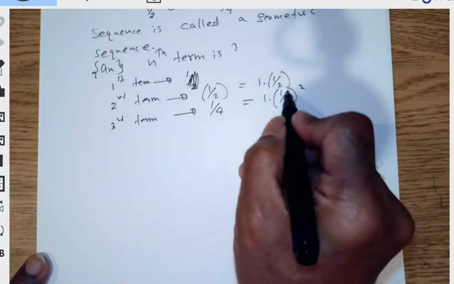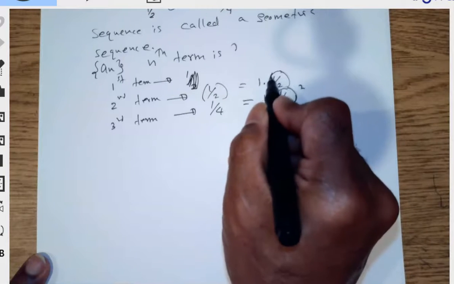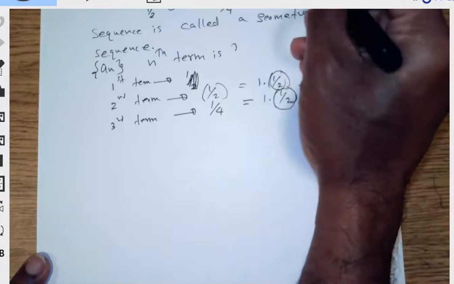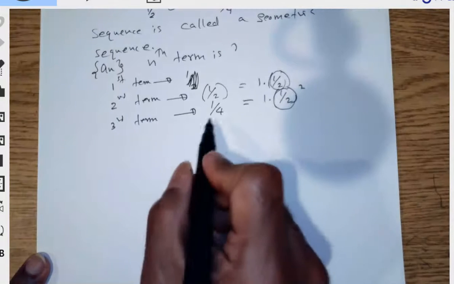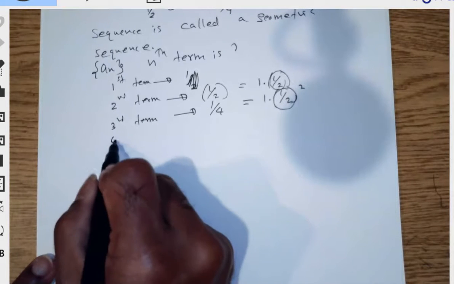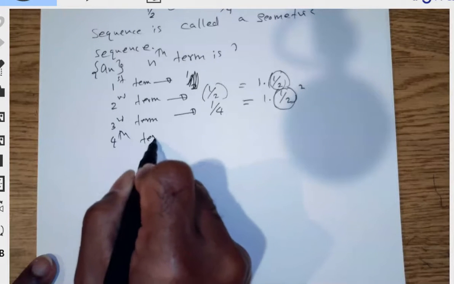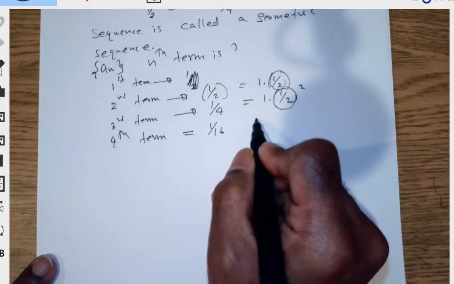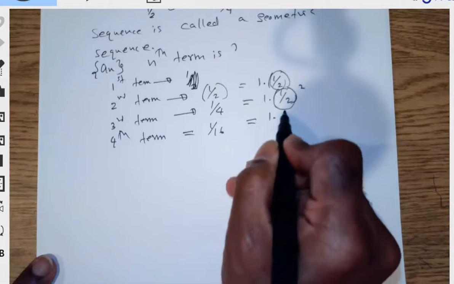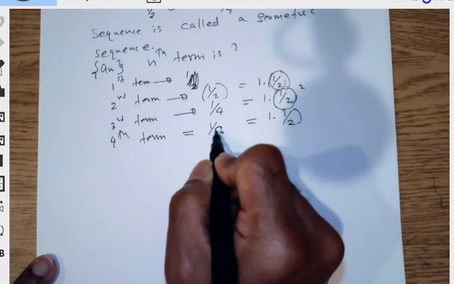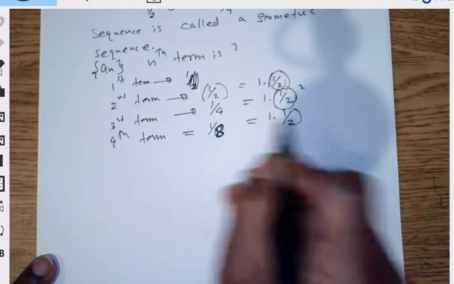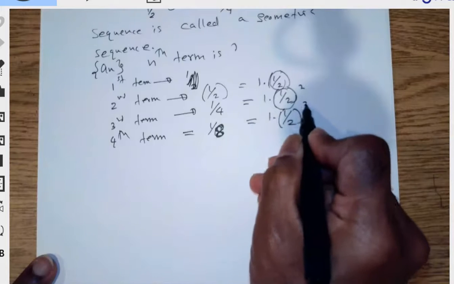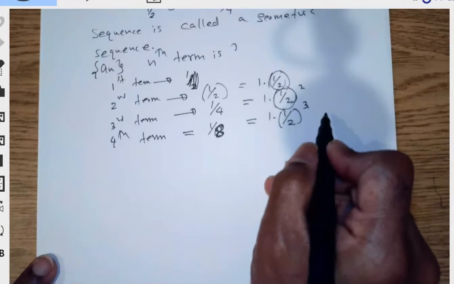You can see that when you get the different terms, the common ratio, which is called the common ratio, this 1/2, gets into power. So if you take the fourth term, which is 1/8, that is 1 times 1/2 to the 3. So you can see a pattern.